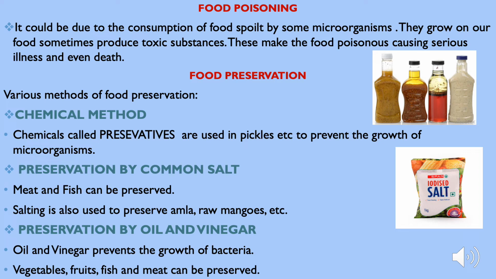Now the next method is preservation by common salt. Meat, fish, etc. or other substances can be preserved by using salt. Amla, raw mangoes, and tamarind are also preserved with the help of this common salt only.